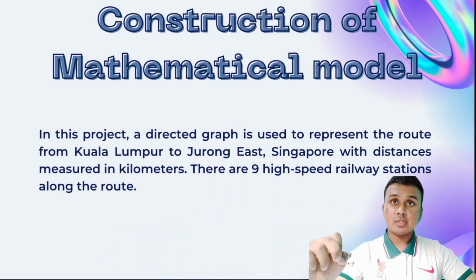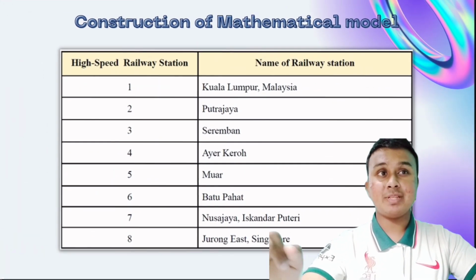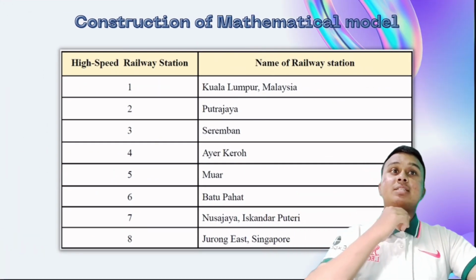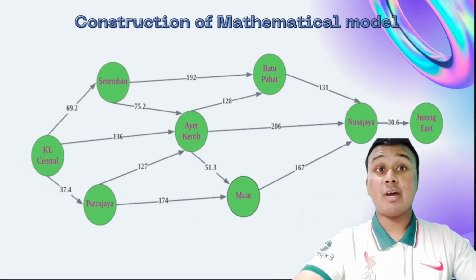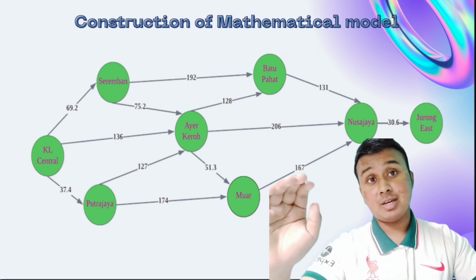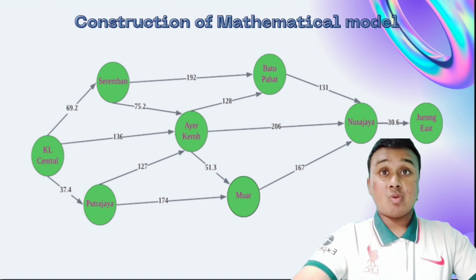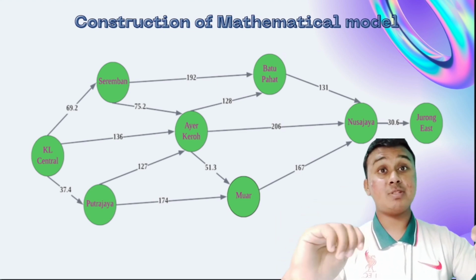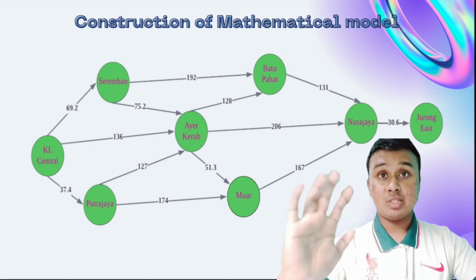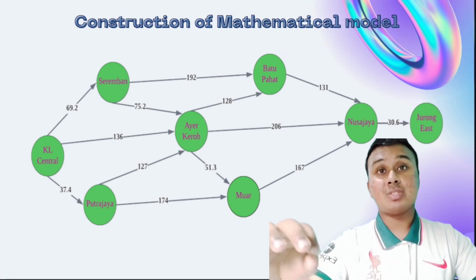Okay, next I will present the third question, which is about the construction of the mathematical model. As we can see, this is the graph I just built, a directed graph. This graph describing the route has 13 edges as shown on the slide, connected to the vertices from Kuala Lumpur, KL Central, to Singapore, Jurong East, and 8 vertices representing the train stations. There are 6 possible routes from Kuala Lumpur to Singapore according to this directed graph.